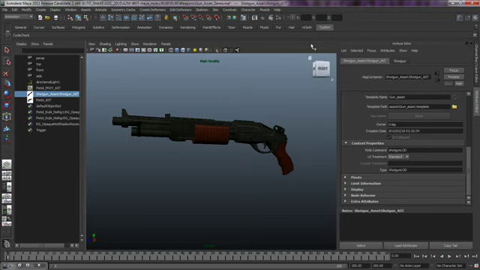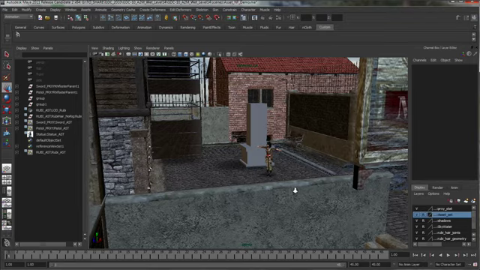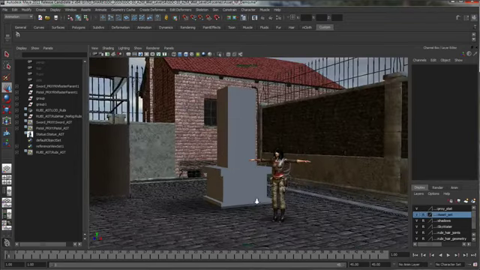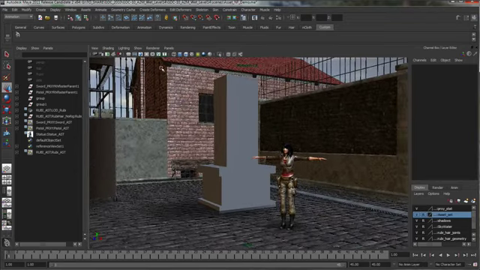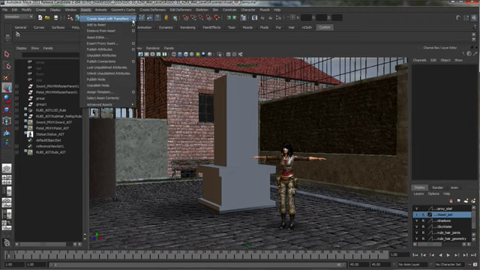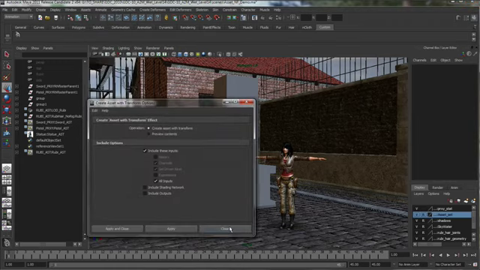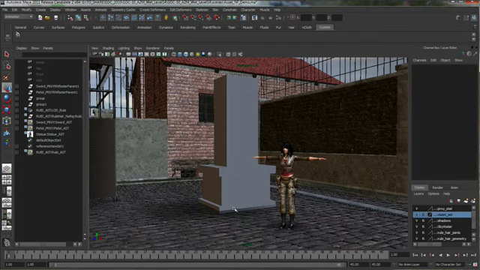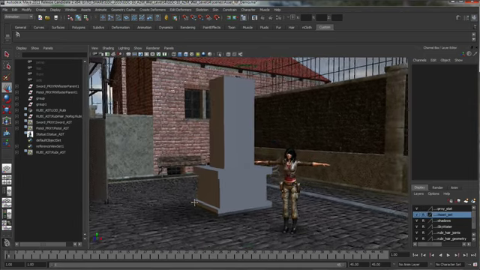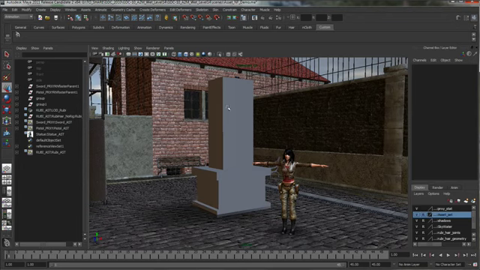So we're just going to switch over here to a level. This level's from the wet game, courtesy of A2M. The weapons are as well, of course. So new in Maya 2011 is the Create Assets with Transforms feature, where you can now move, position, and place assets in a scene. So another approach to do this is to use the export proxy asset feature. And what this does is it allows you to create a simple locator that can be used as a placeholder within a scene that can later be swapped out for the finished prop or for iterations as work progresses.